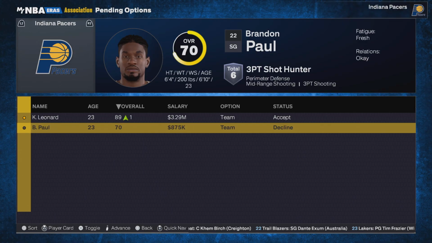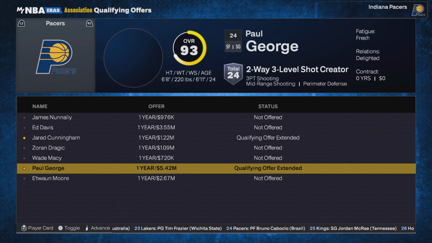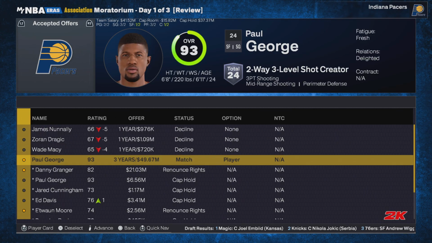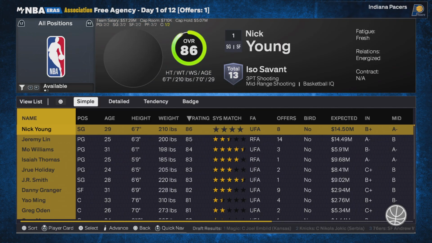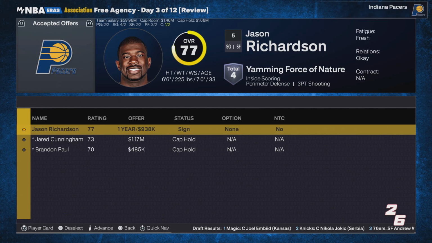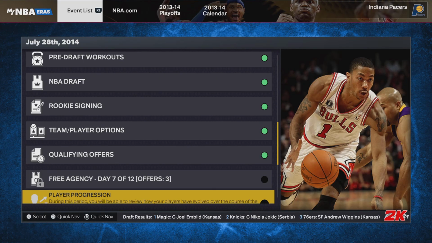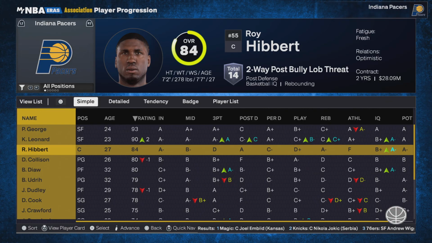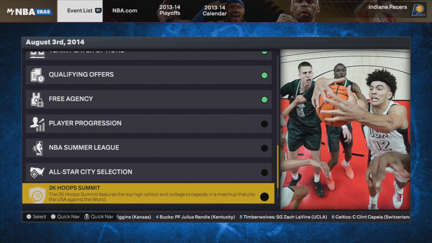They're not accepting Brandon Paul's option. They did not extend Paul George in the offseason, so that's gonna be very interesting. They are matching it. There you go. I bet. With a player option. Are they gonna sign a center? They re-signed Ed Davis back. Okay. Roy Hibbert has not gotten better. Surprisingly, I thought he'd get better because he was like a defensive menace. Paul George didn't go up in overall, so I'm assuming he either hit his peak or he just didn't get better.